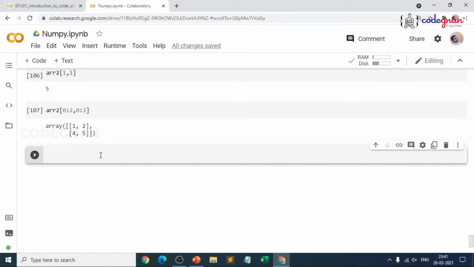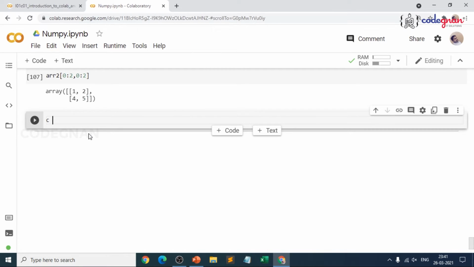Now, if I go for a three-dimensional array, that means I give it in the format of splits. How many splits am I giving? We will understand this when you transform it with the help of reshape, where we will be working on reshaping arrays also, but let me make it very simple. I'll give a very simple way. I'll take some list of values like this. I'll just give a square bracket here and I'll pass 1, 2, 3, because I'm making these within the list. So 1, 2, 3, 4, 5, 6.